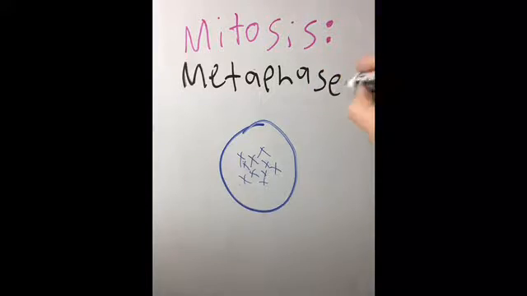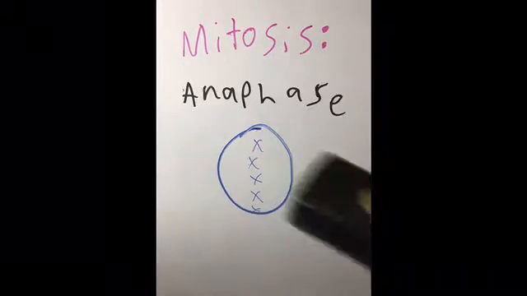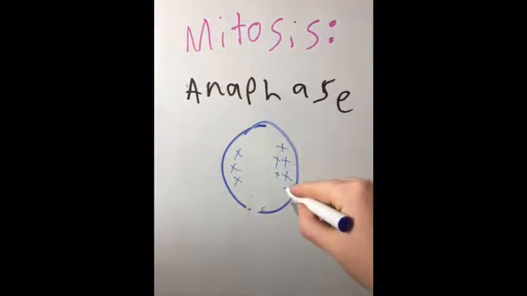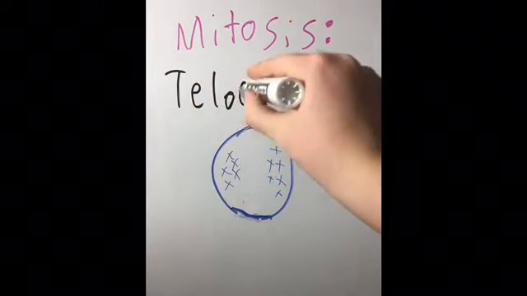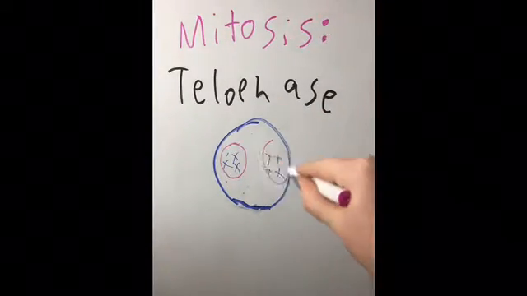Next, in metaphase, the chromosomes move to the center of the cell in a row. In anaphase, the chromosomes split up and move to opposite ends of the cell. In telophase, the chromosomes on the separate sides of the cell form into 2 nuclei.